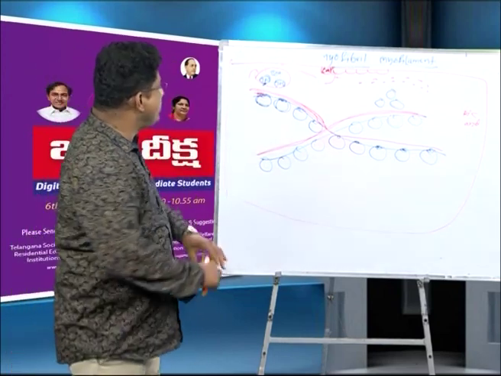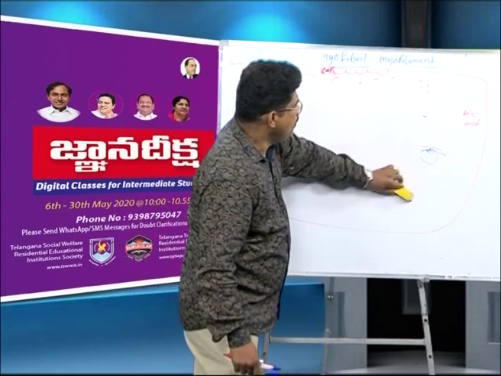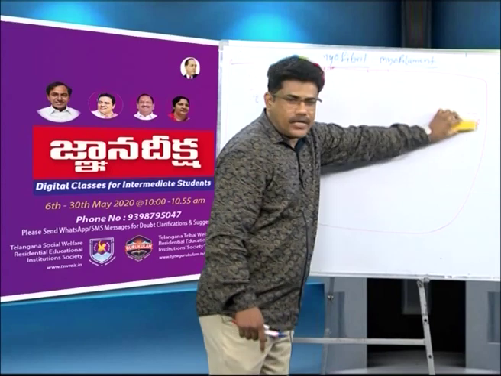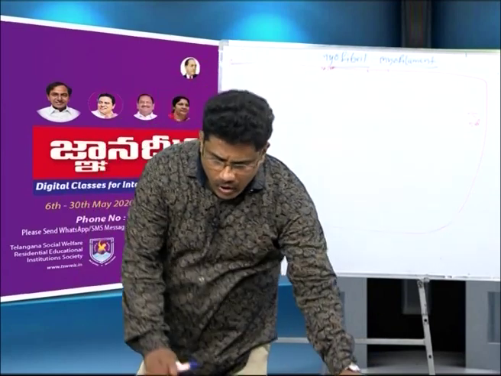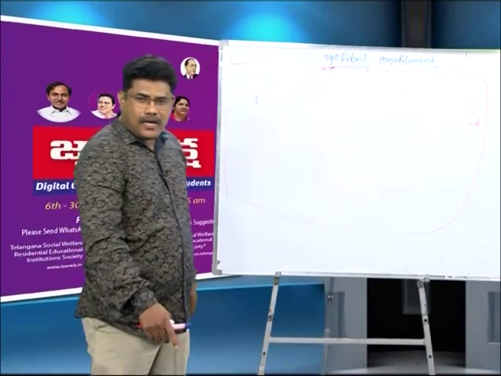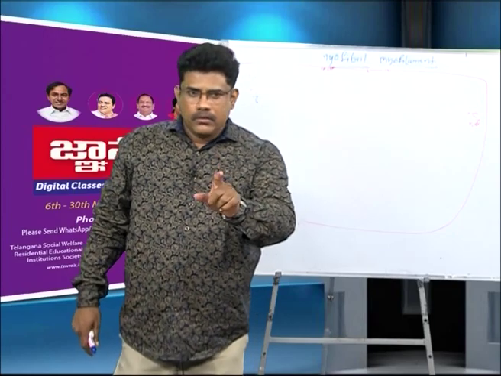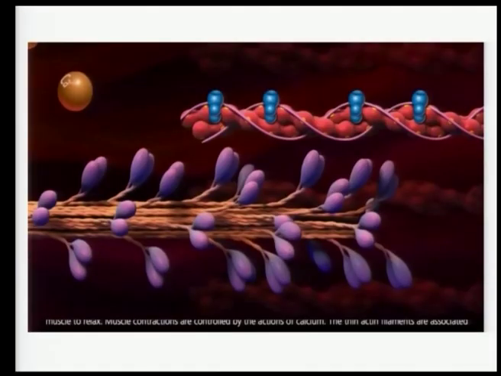Next, now going to the thick filament structure. Thin and thick filaments both are present in where? Yes, this is the thin filament structure, and this is the thick filament structure.